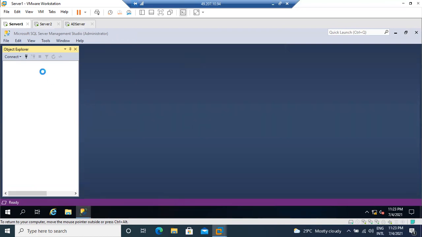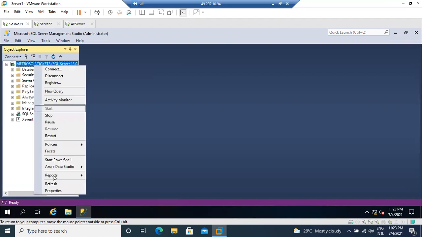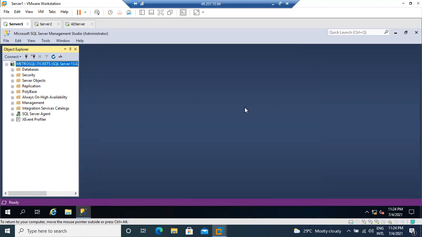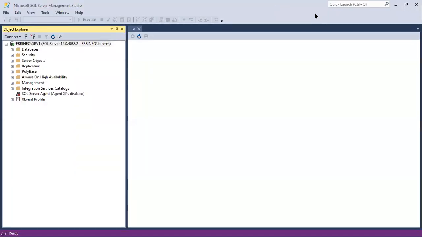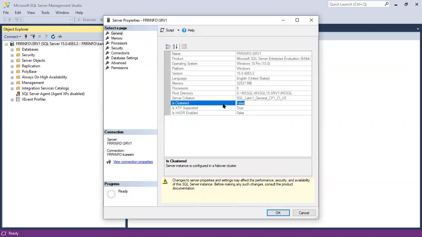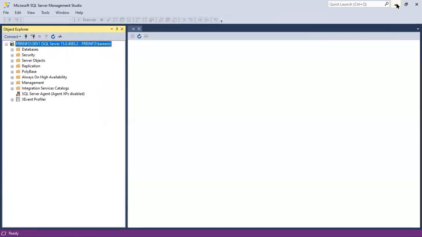If I connect to this server, right click, properties, Is Clustered is true, it is saying here, right? It is a clustered instance. Like this, we can set up both a standalone environment as well as a cluster environment. I will show you both practically, no need to worry. This is my local laptop instance. If you see the properties here, it says Is Clustered: false.